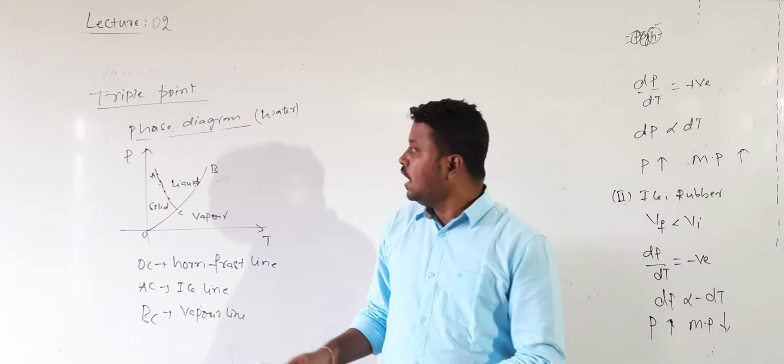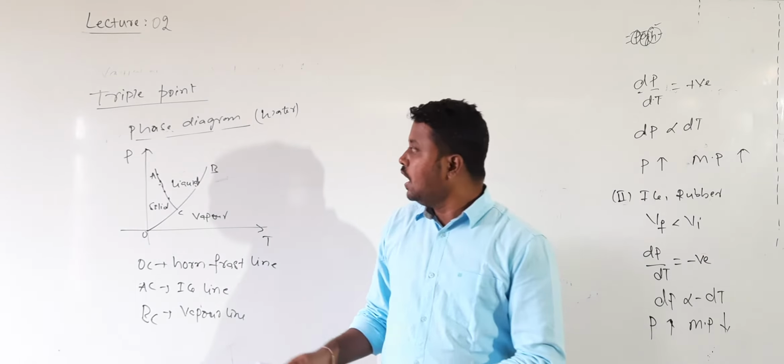Everyone will tell you that in order to convert ice into water, we need 0 degrees Celsius. But now we come to know that with increasing pressure, ice can also be melted, even at less than 0 degrees. So if I plot a graph of how the melting point changes with the pressure, that graph is given by one line. That line is called AC.